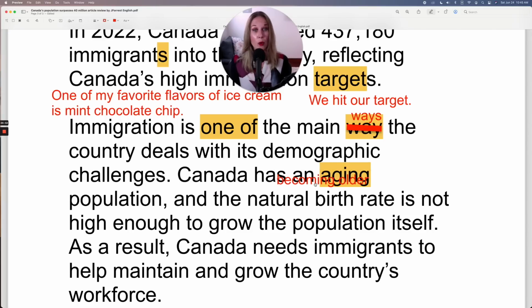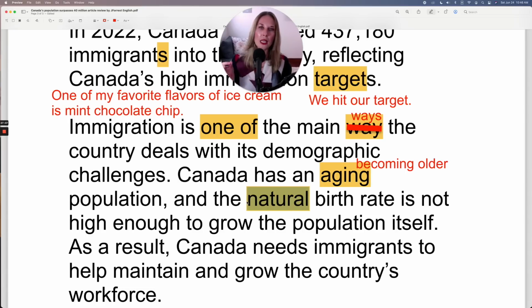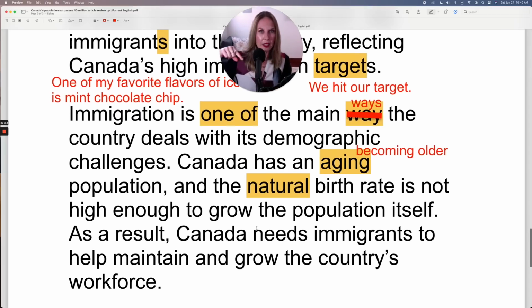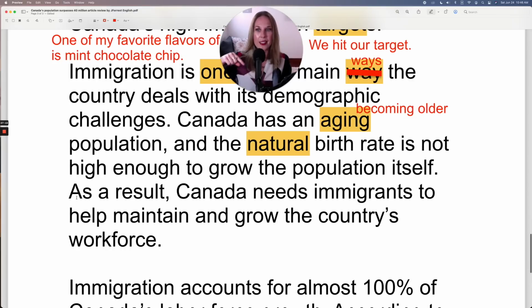Now, technically, we're all aging. We're all becoming older. Canada has an aging population, and the natural birth rate is not high enough to grow the population itself. By natural birth rate, they mean the birth rate of Canadians, of people in Canada. And they included that because it relates to the next sentence. As a result, Canada needs immigrants.